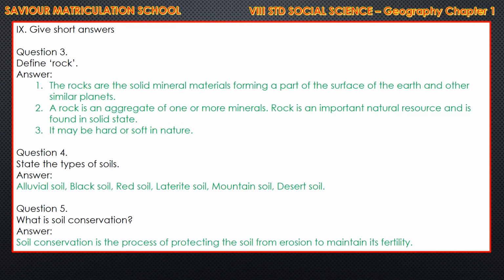And question number 4, state the types of soil. Answer is, what are the types? Children, you say? Yes, very good. You are saying alluvial soil, black soil, red soil, laterite soil, mountain soil and desert soil. Very good. And question number 5, what is soil conservation? Answer is, soil conservation is the process of protecting the soil from erosion to maintain its fertility.